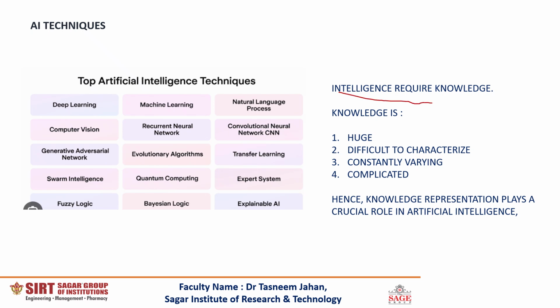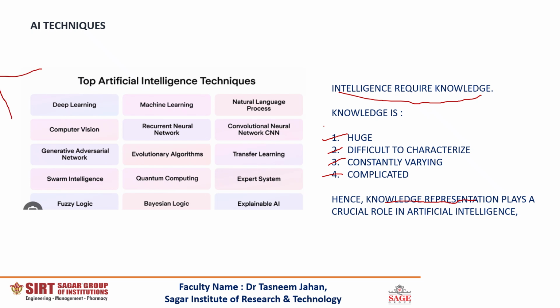Intelligence requires knowledge, which means that knowledge is a prime requisite to design an intelligent system or an artificial intelligence system. But there are some constraints with knowledge. Knowledge is huge. Knowledge is difficult to characterize. Knowledge changes rapidly and knowledge can be complicated. And therefore, the knowledge representation process plays a very important role in designing an artificial intelligence system.